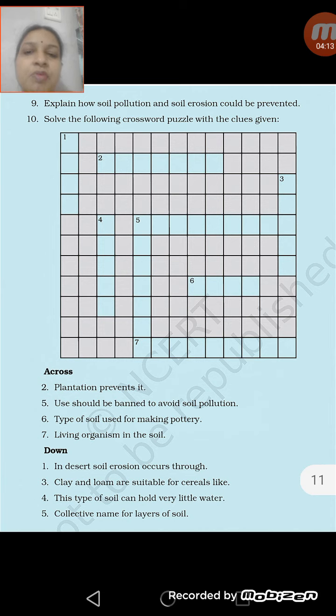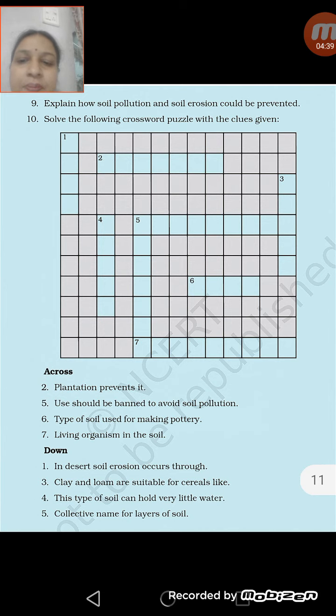In the same way, soil erosion, as you know, is the removal of the upper layer of soil with the help of wind, water, etc. So to prevent soil erosion, the main method is to grow more and more trees, because tree roots hold the soil particles together, and you should also prevent overgrazing. So you can write 2 or 3 methods of preventing soil pollution and soil erosion.